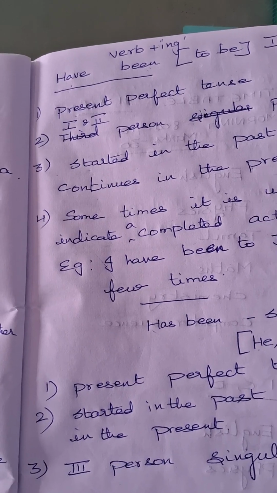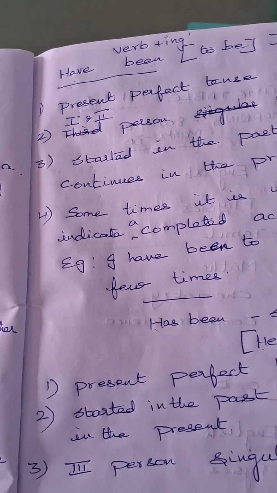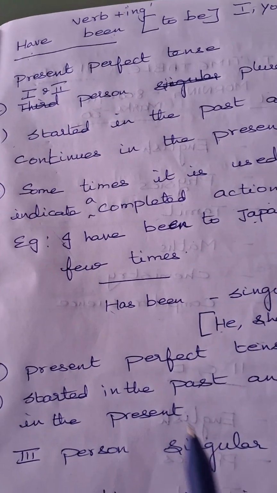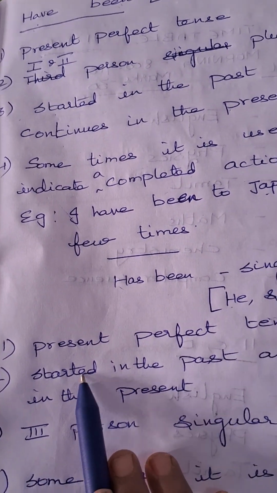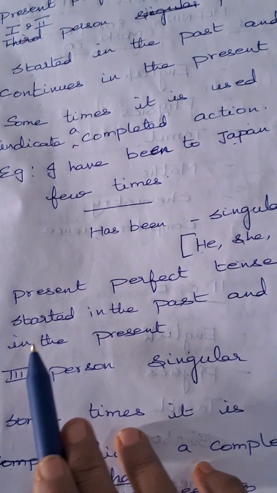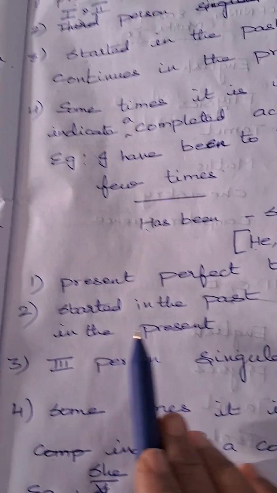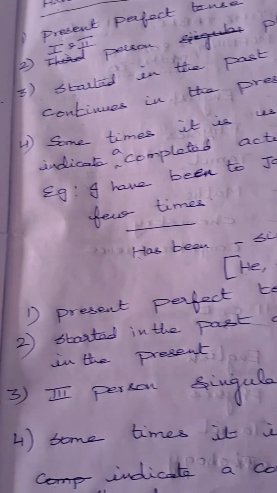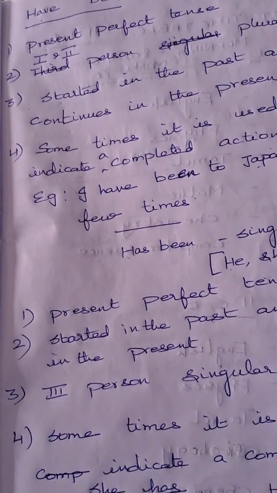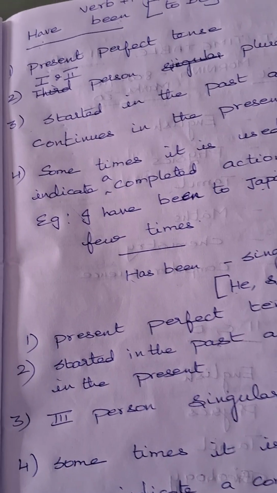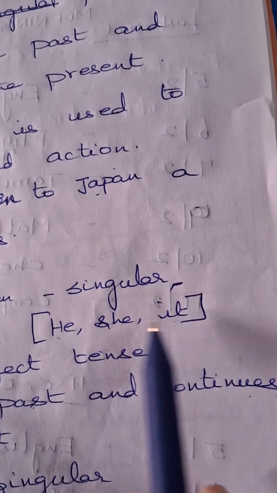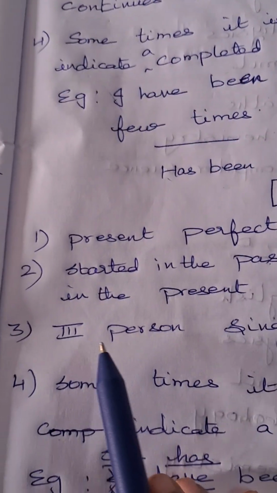Had means past perfect, have and has present perfect. But been comes for continuous tense. Even with has, it started in the past and just continues in the present. Same like have. Have we use for I, you, we, they, and has we use for he, she, it. That is third person. Alright?